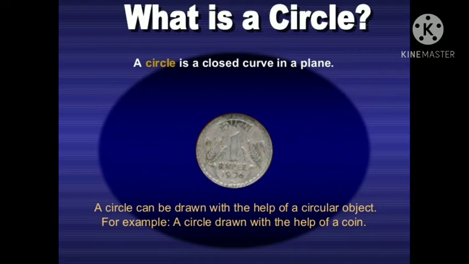Now, what is circle? Circle is a closed curve in a plane. It can be drawn with the help of a circular object. For example, we can draw a circle with the help of a coin.